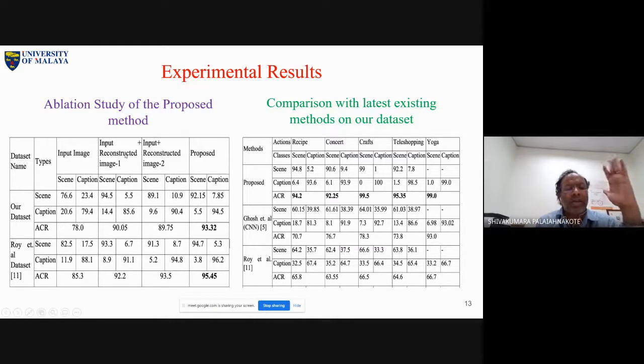Because we are saying that this step contributes something, and that step contributes something, we have to validate in what way each contributes. That is the meaning of an ablation study. Of course, we should also compare with existing methods on datasets to prove that our method is better.